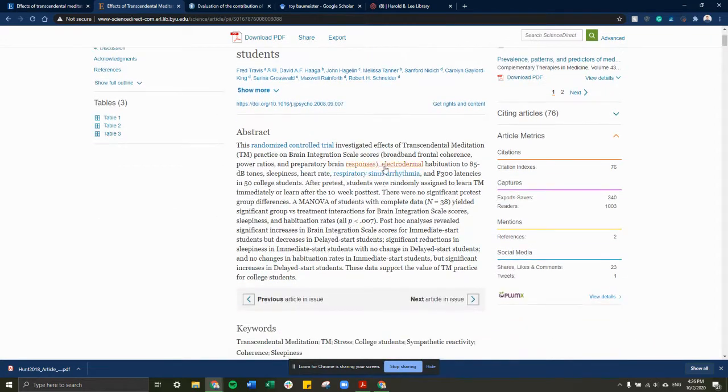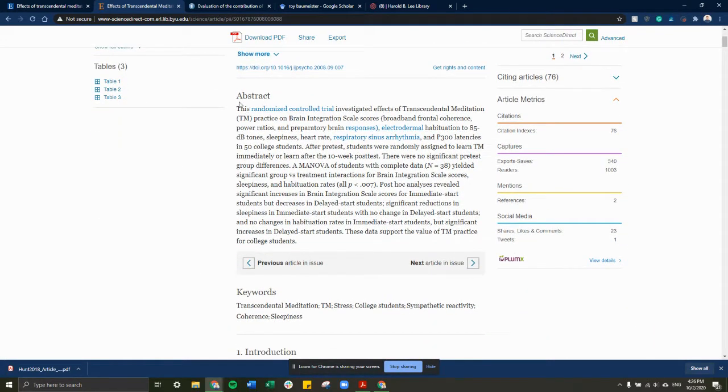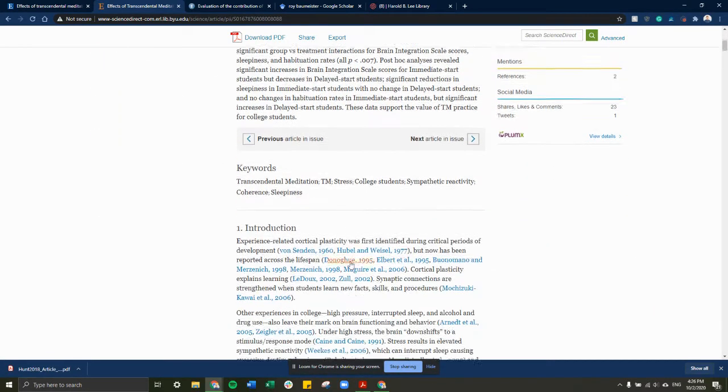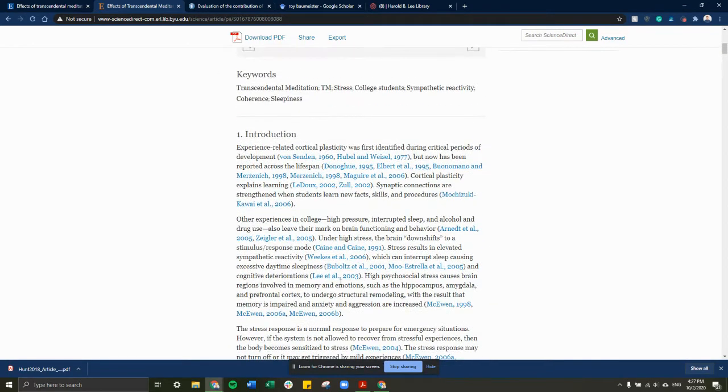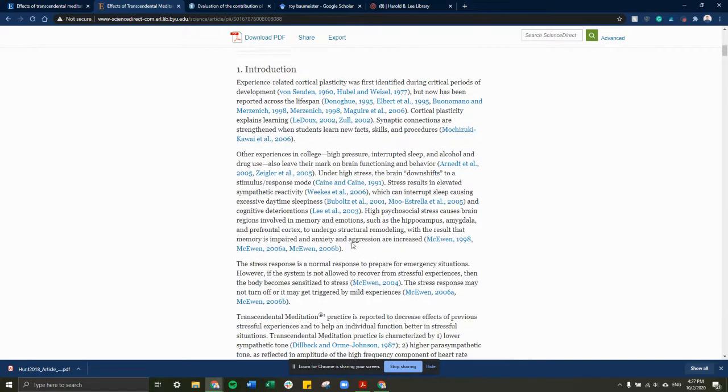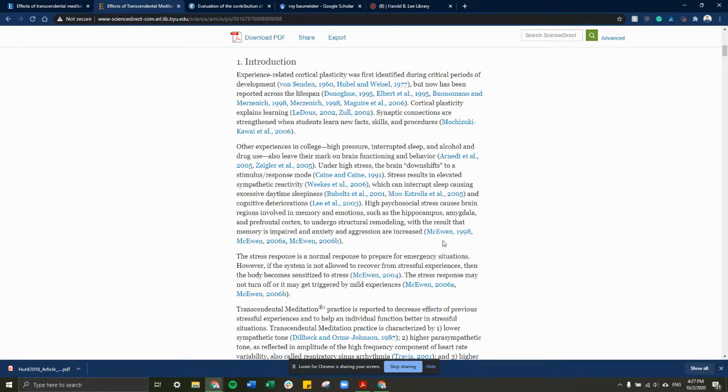When looking at articles, good places to look are the abstract, which helps you understand certain things. When we're looking for information to cite, the introduction, the results, and the discussion are super helpful. I'll show a few examples of me citing things that I learned. I learned that other college experiences, high pressure, interrupted sleep, alcohol and drug use leave their mark. I've talked about how stress downshifts to a stimulus-response mode, sympathetic reactivity.